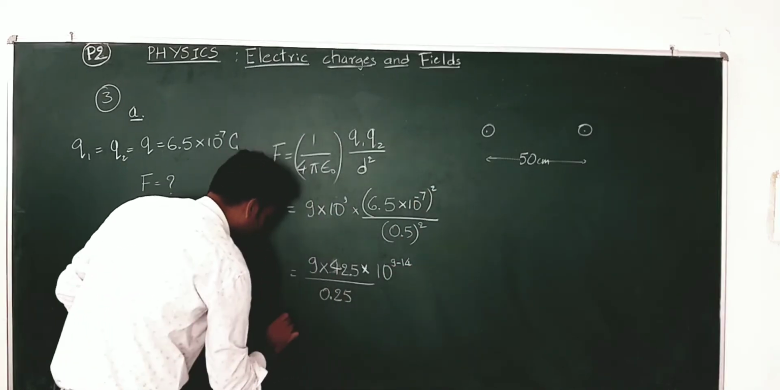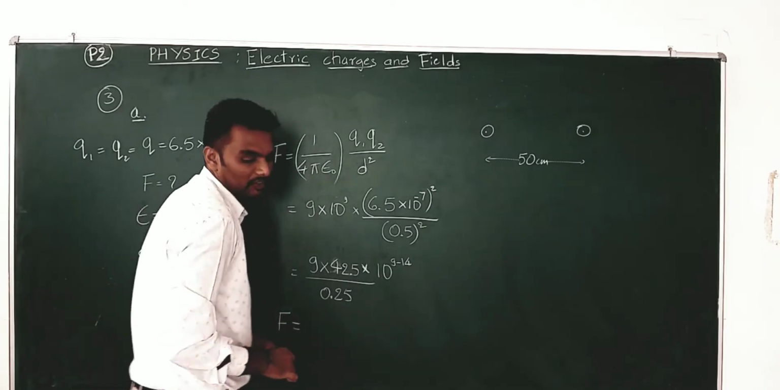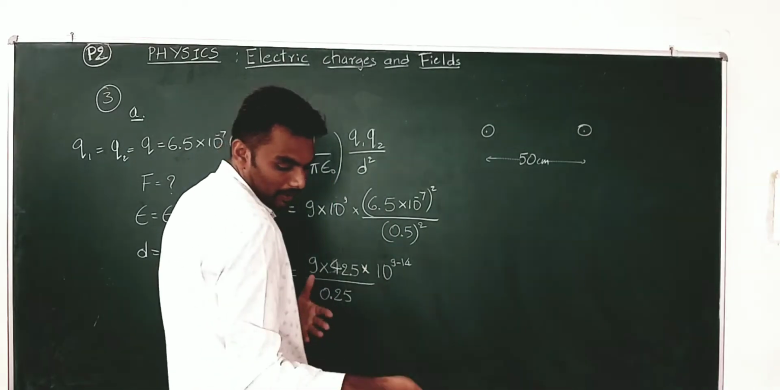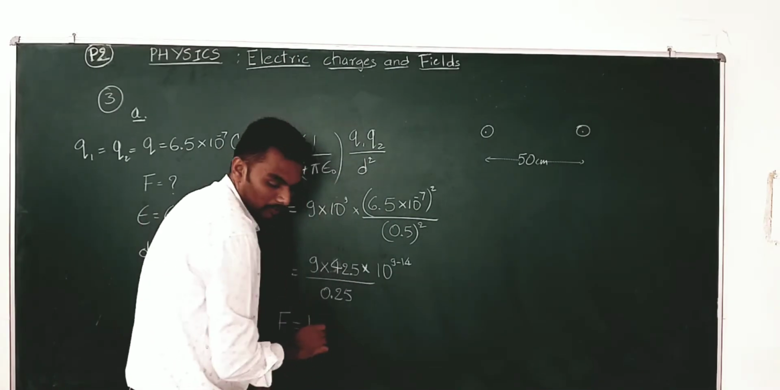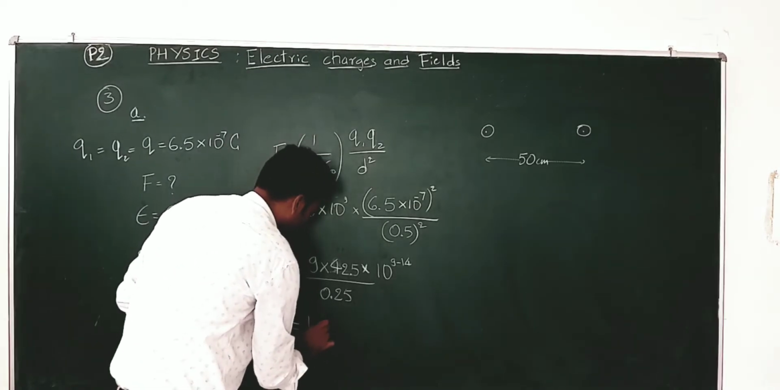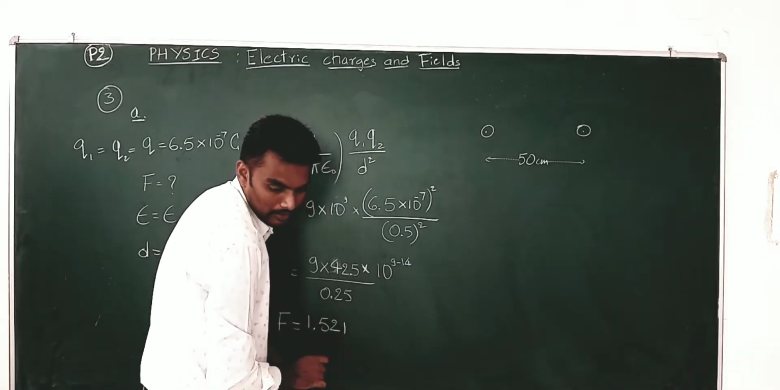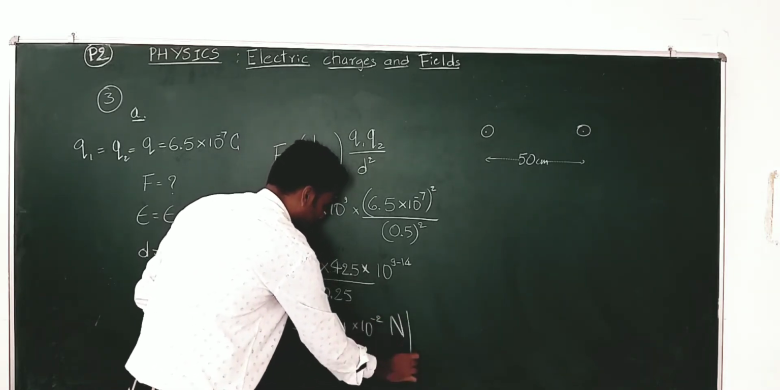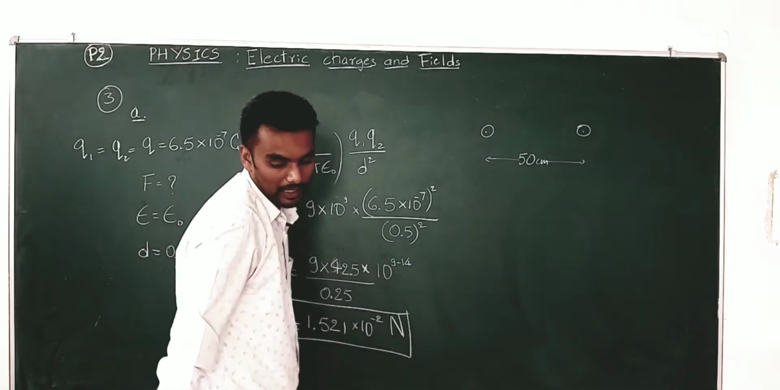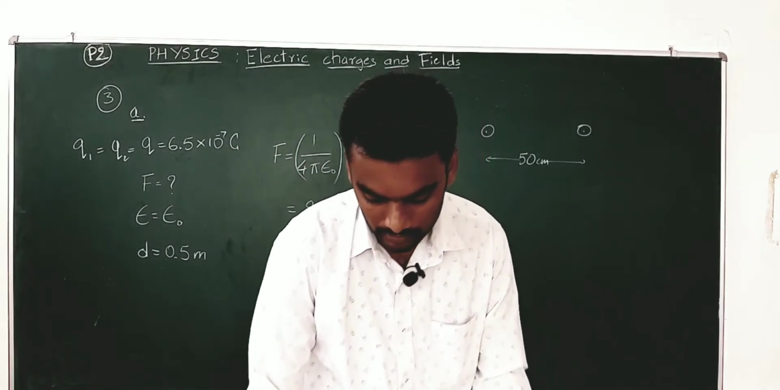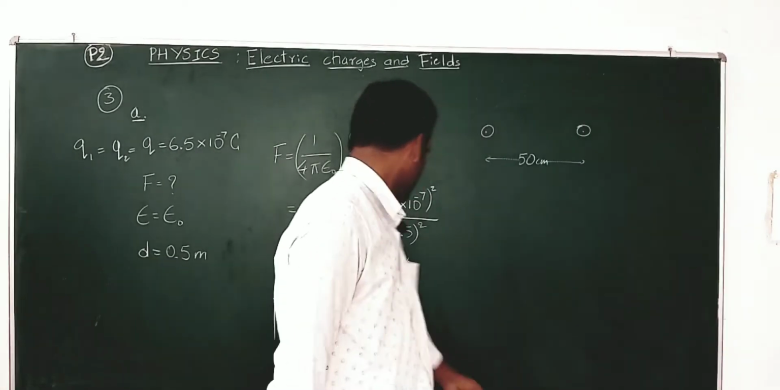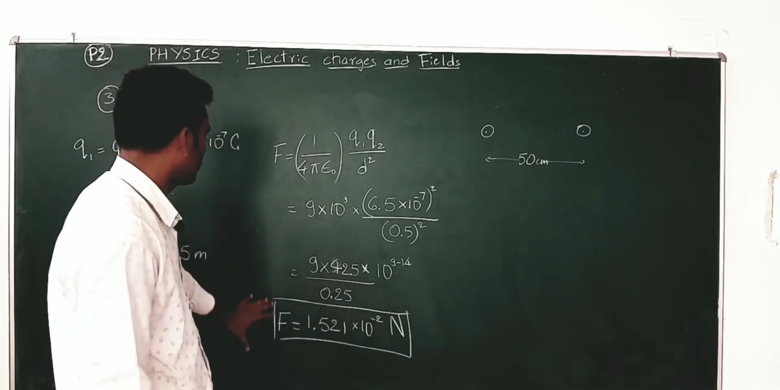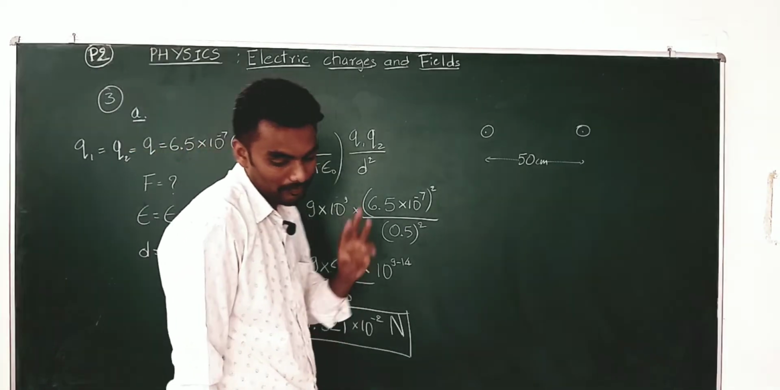Upon simplification, the force that acts between them, F is equal to 1.521 into 10 to the power of minus 2 Newton. I am directly taking it from the book, you should simplify by yourself. So, this is the force that acts between the given copper spheres, 1.521 into 10 to the power of minus 2 Newton. This is the solution for the first part of problem 3.